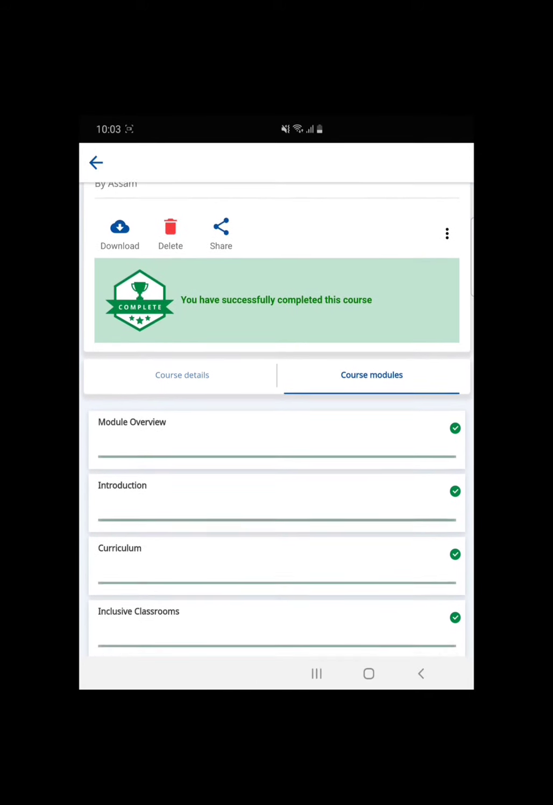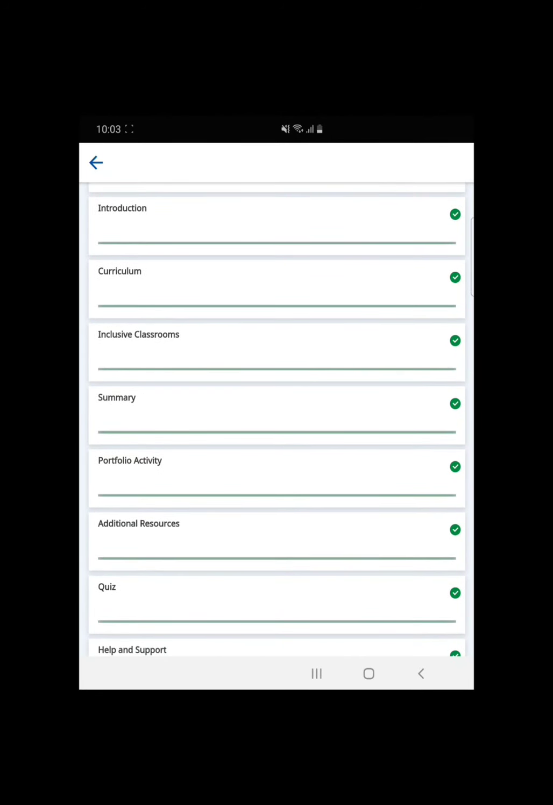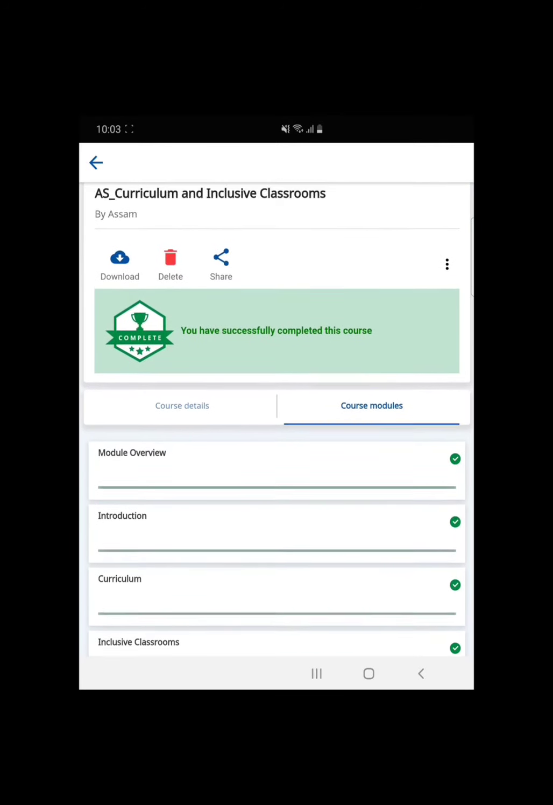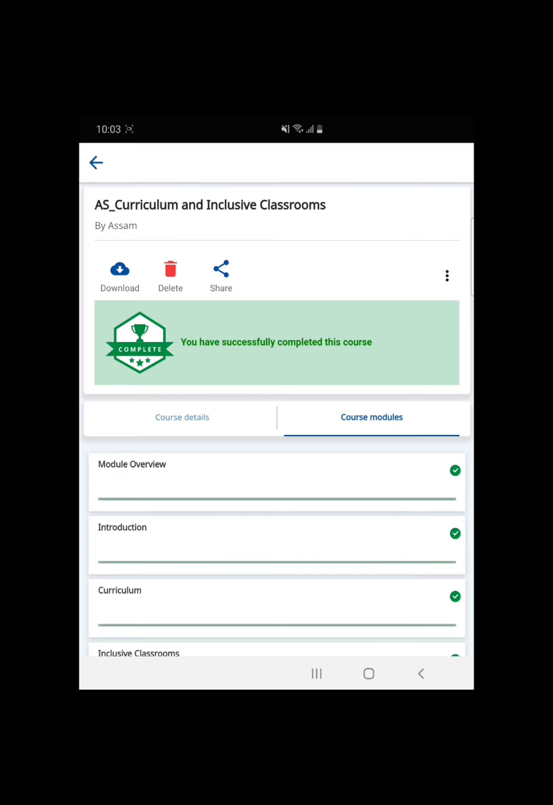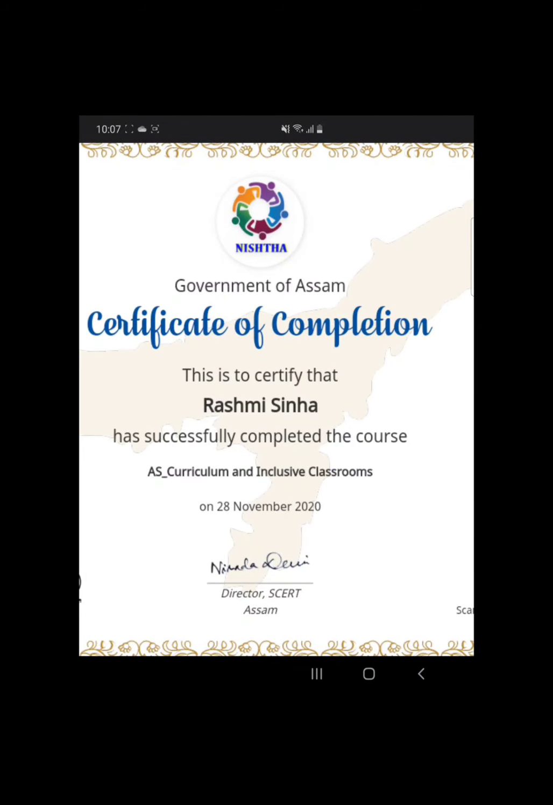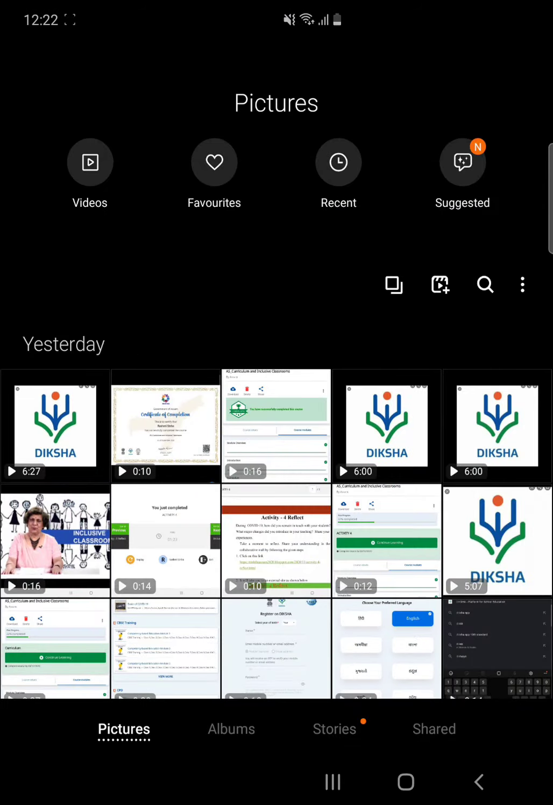You have successfully completed the course. My all modules are done and see all the ticks I got. If you want to check it on your screen, you only need to do one thing. See, the certificate came, certificate of completion in my name. I got it immediately after finishing the course, which is almost 59 minutes, I guess. And by this, we have completed this course.